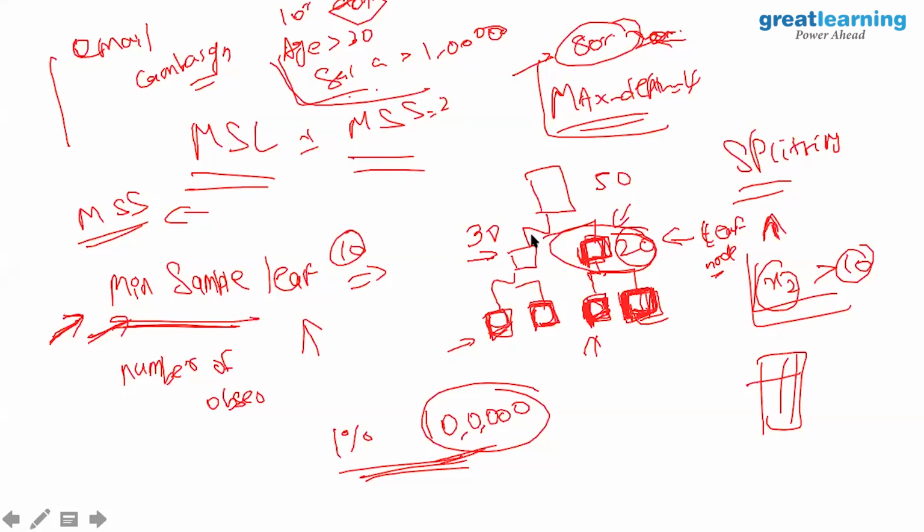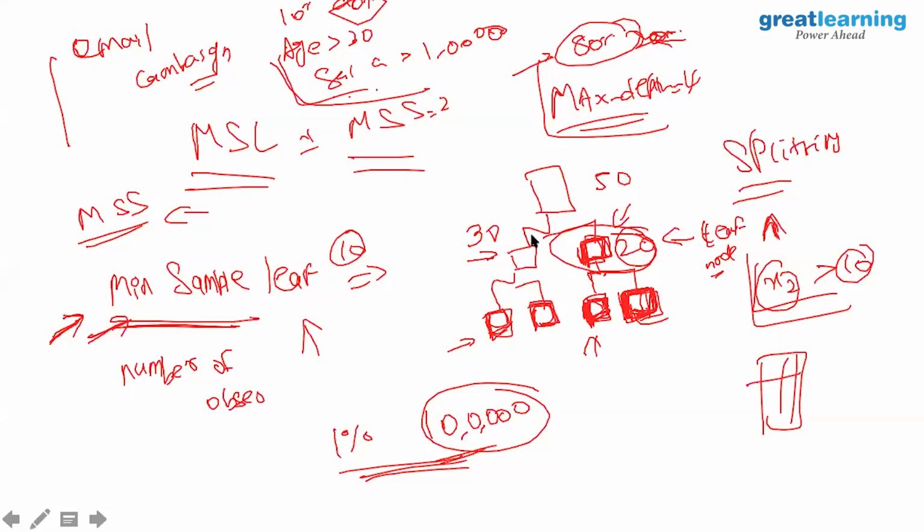Shyam, till now, all the trees that we have seen only split by 2. Is that a rule, or can we split by 3 or 4? For decision trees, especially CART, it's only a binary split tree. So it's a fixed binary split criterion, whether the criterion is met or not met. I remember I talked about CHAID. CHAID is a multi-split tree. It can split more than 2, up to 3, 4, or more. But CART is a pure binary split tree, which means that it can only split yes or no. Condition met or condition not met.